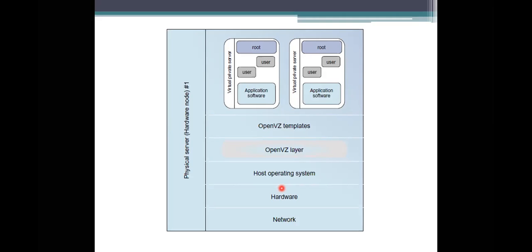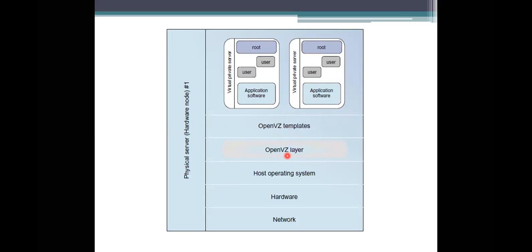So how we are going to do this is, here is a highlighted schema. We are maintaining an open virtualization layer, and it also has the open virtualization template, because for every virtual private server, it needs to maintain what each one is for, and it is maintaining the templates for these two. In this example, in this open virtualization layer, what it is going to perform is, it will create a virtual execution environment, and next it is also creating virtual private systems, or you can also specify them.